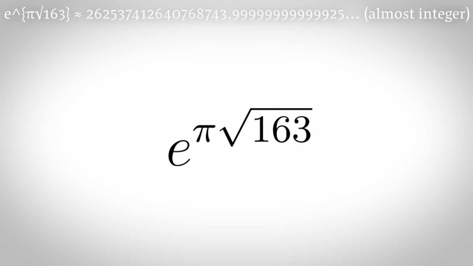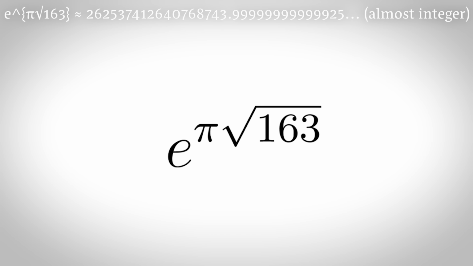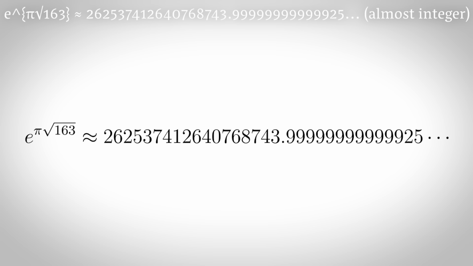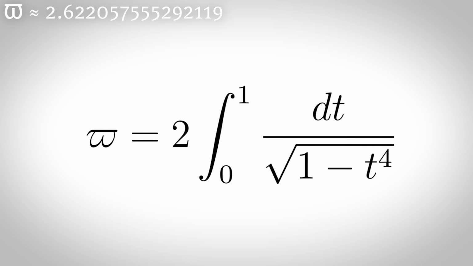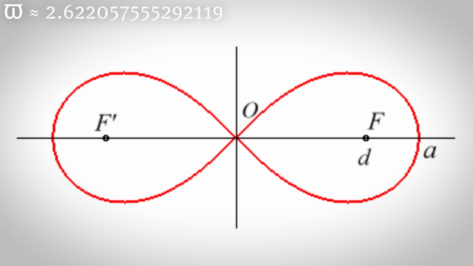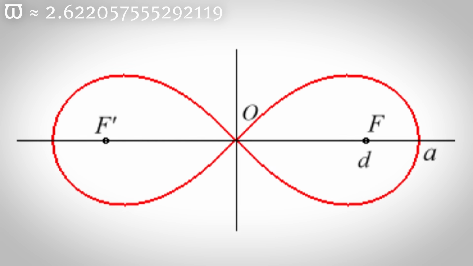Ramanujan's almost integer constant is made up of two transcendental numbers and an irrational number, but it's very close to an integer. The lemniscate constant is a transcendental number that works similar to pi, but instead of helping to find the arc length of a circle, it helps to find the arc length of the lemniscate of Bernoulli.